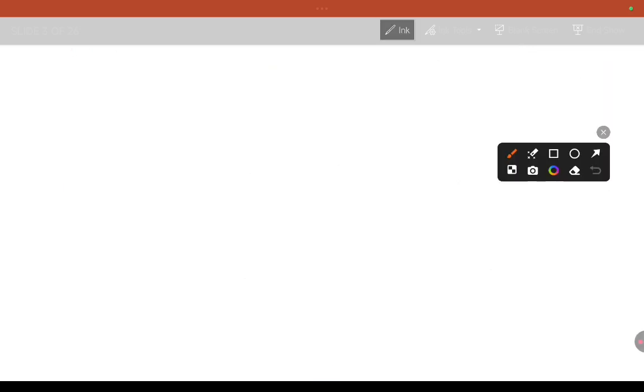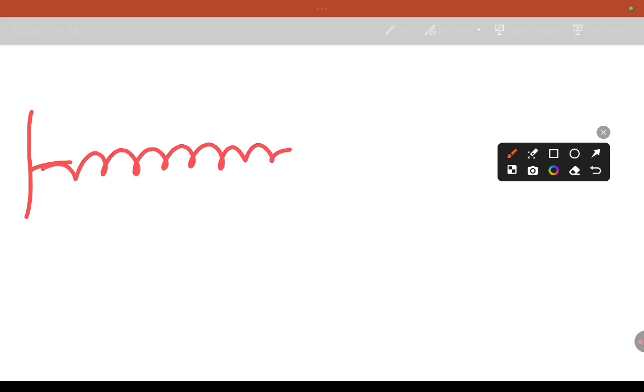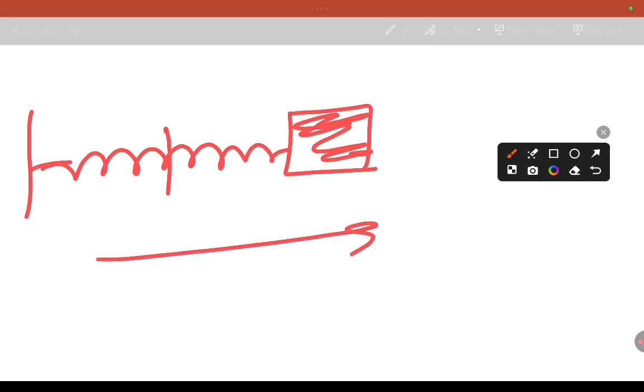Here you can take one spring attached to a base, and we add a block at the extreme position. Then it executes to and fro motion about a mean position.